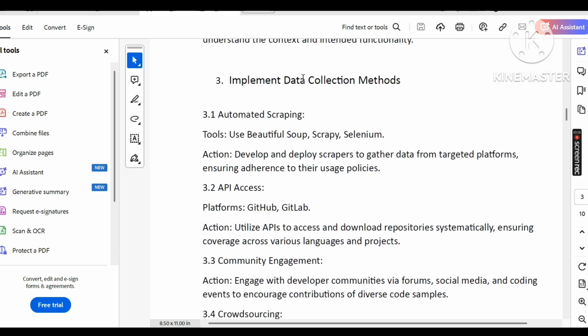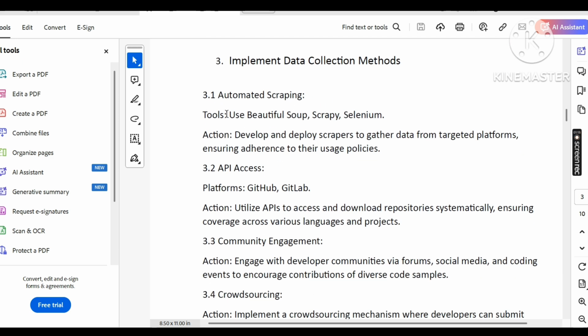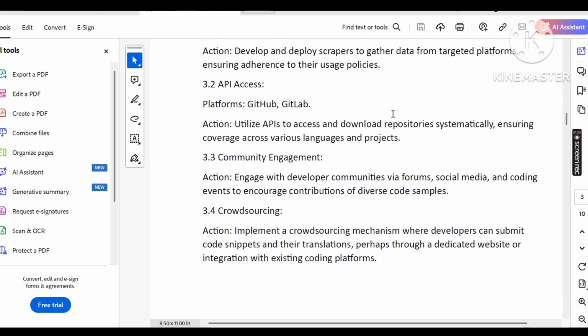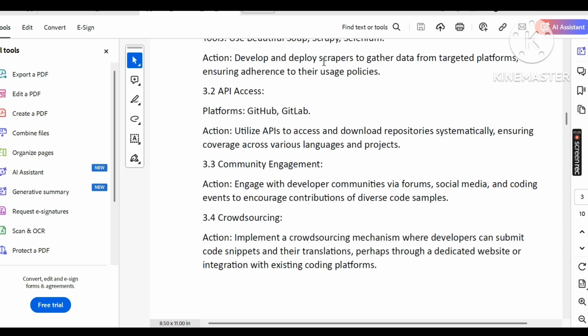Action: to ensure, implement a data collection method, automated scraping, use of Beautiful Soup and Scrapy, etc. API access: platforms like GitHub and GitLab. Utilize the API access and download the repositories systematically, ensuring the coverage across various languages and projects.